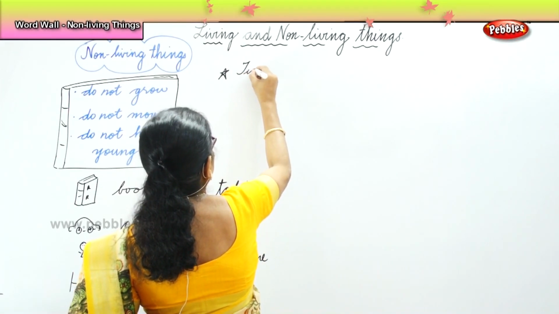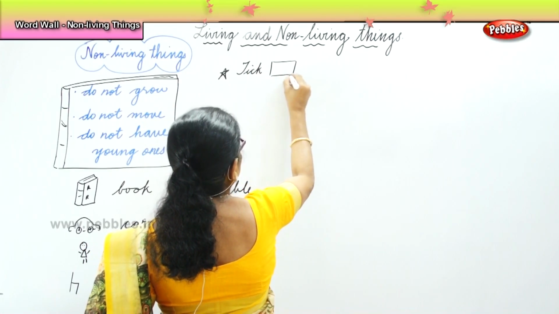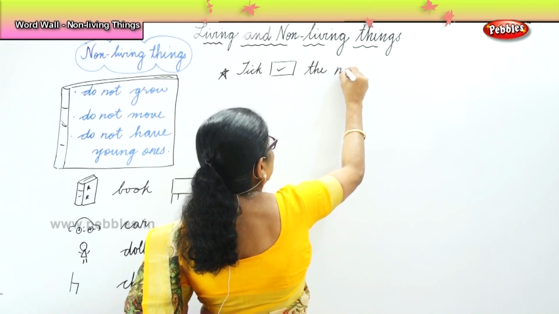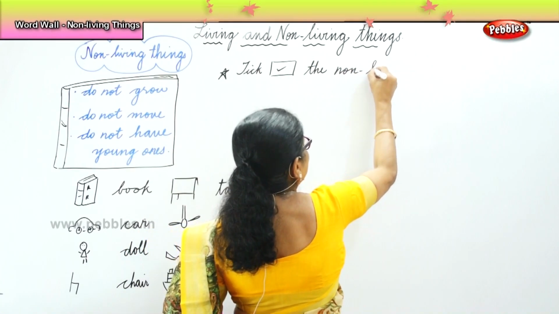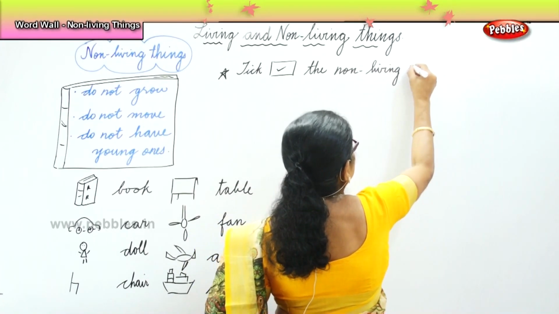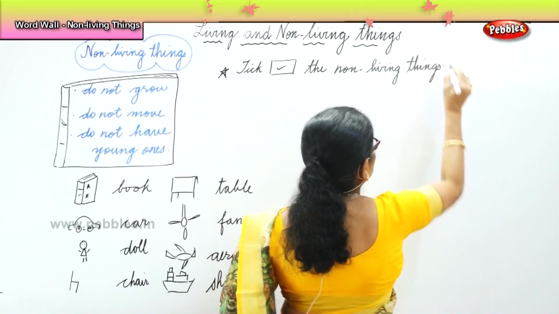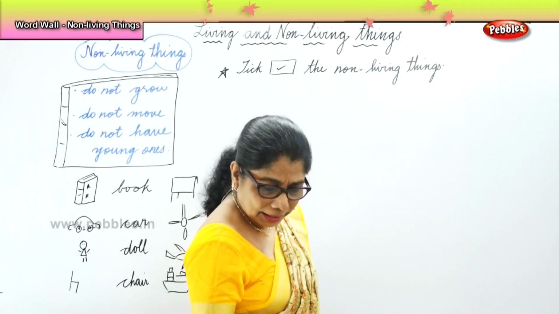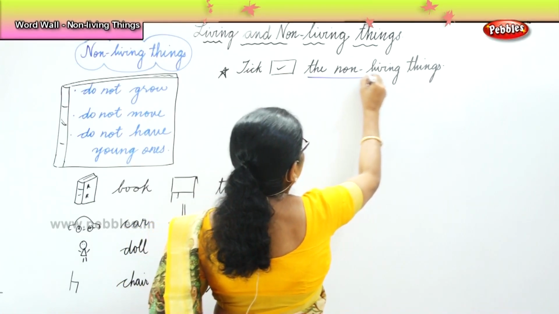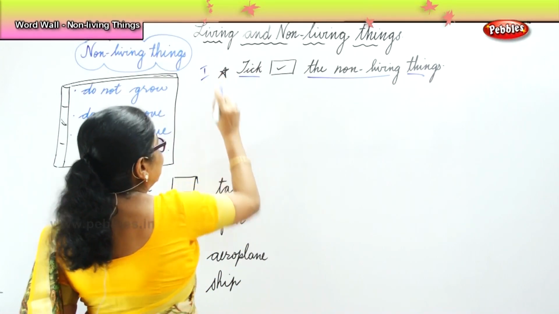Tick the non-living things. You like to tick? Yes, you know what non-living things are. A short exercise for you.